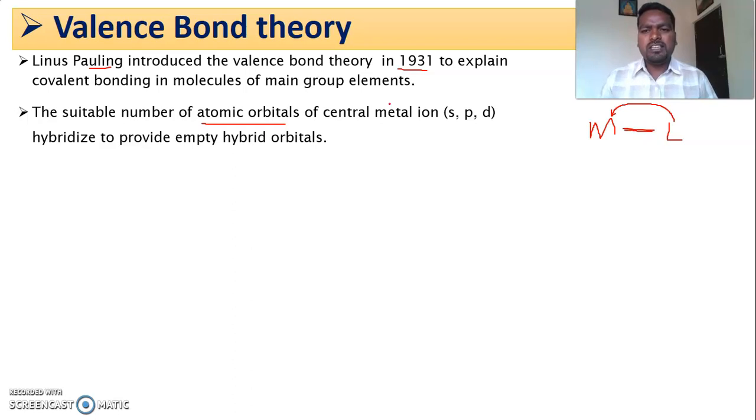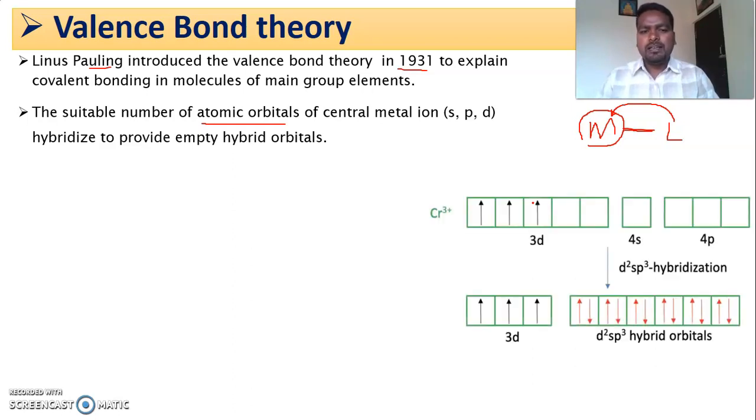So according to this theory, the central metal atom is generally represented as M. The empty orbitals present in the central metal atom undergo hybridization, and these hybrid orbitals are available for the ligand to occupy and form a coordination bond. This is the first postulate of this valence bond theory.